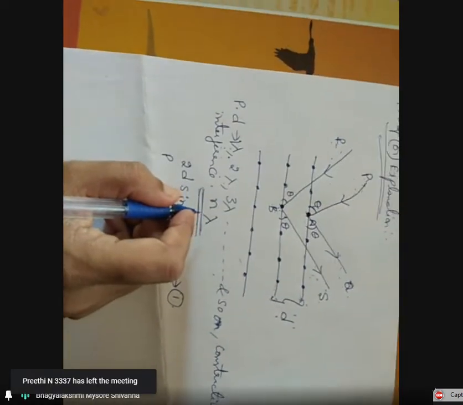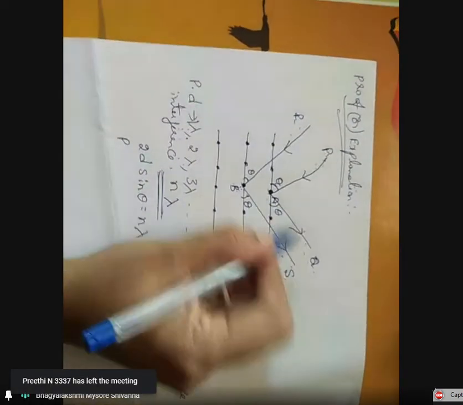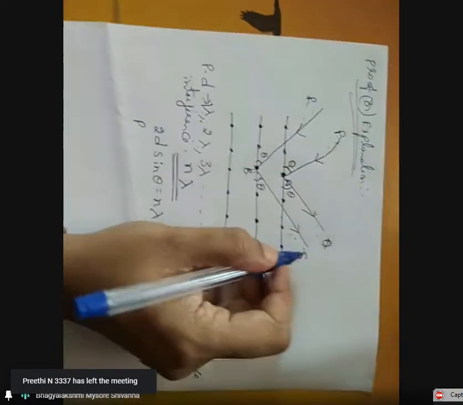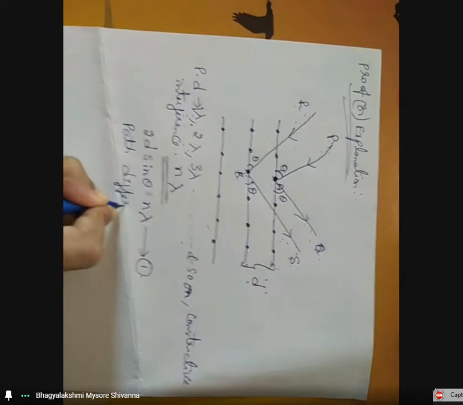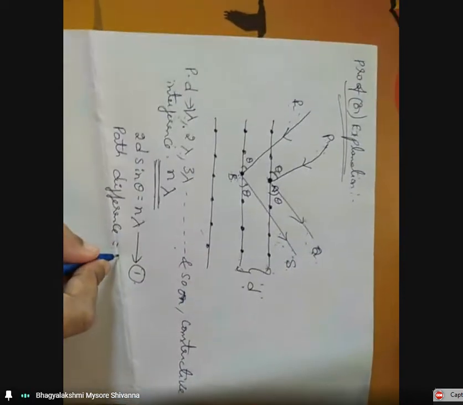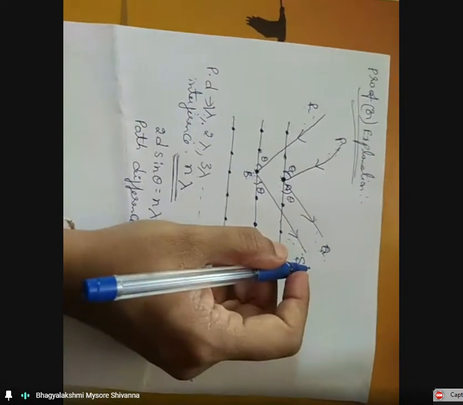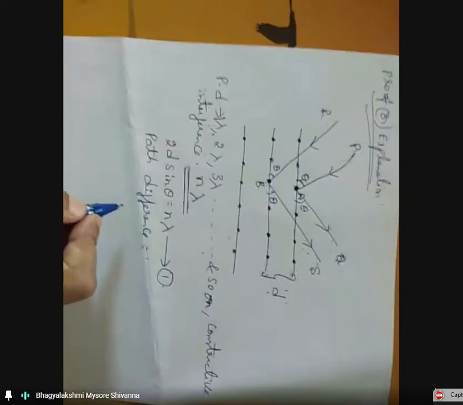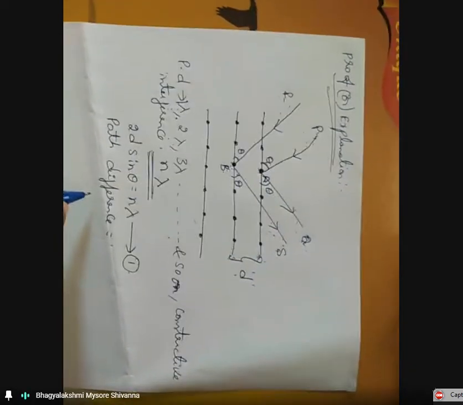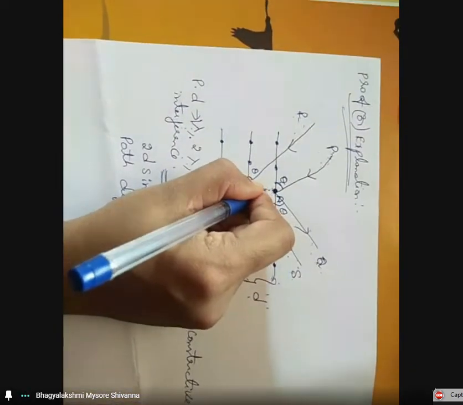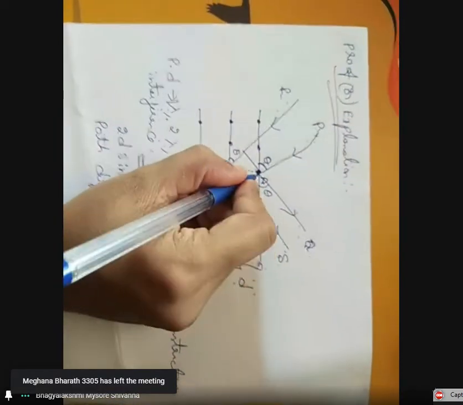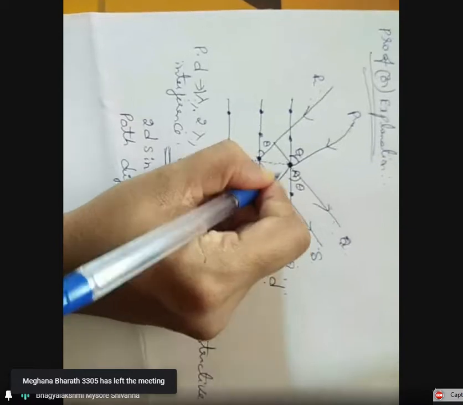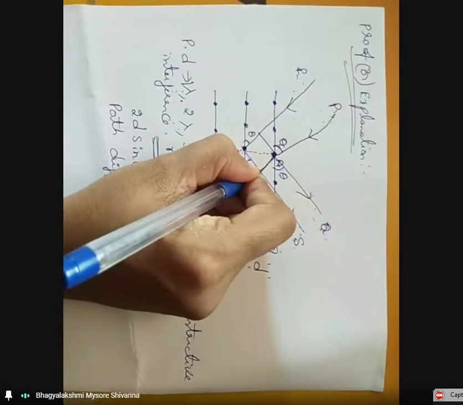the path difference between the reflected rays AQ and BS. Before we derive it, draw the perpendicular lines.